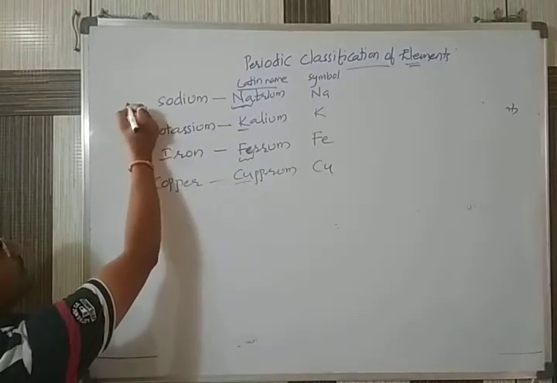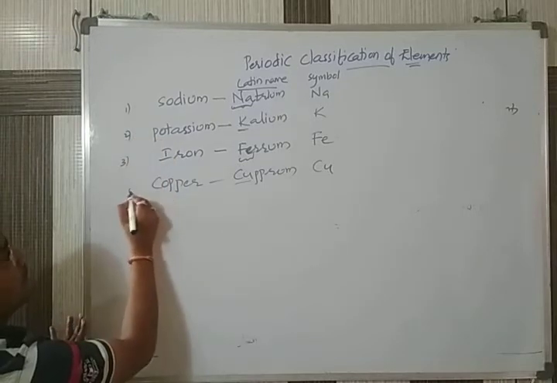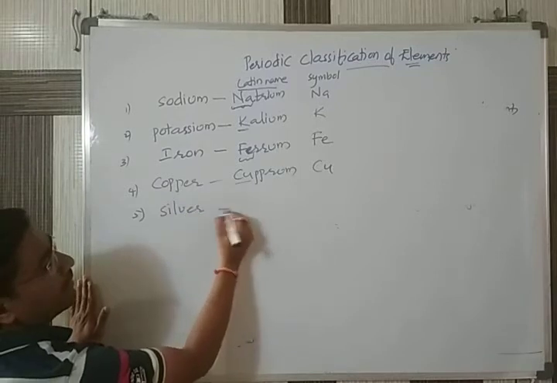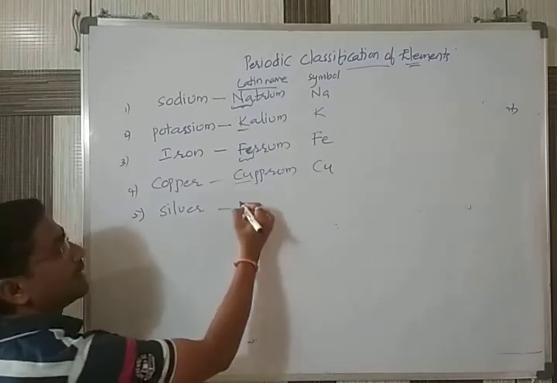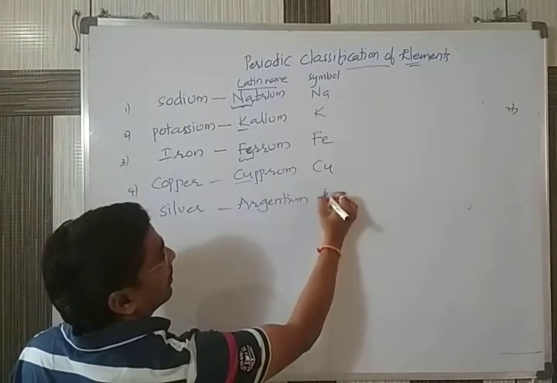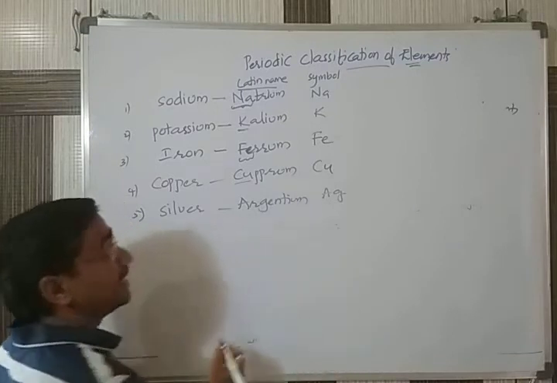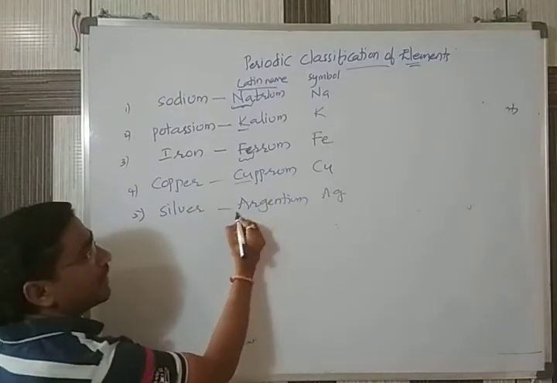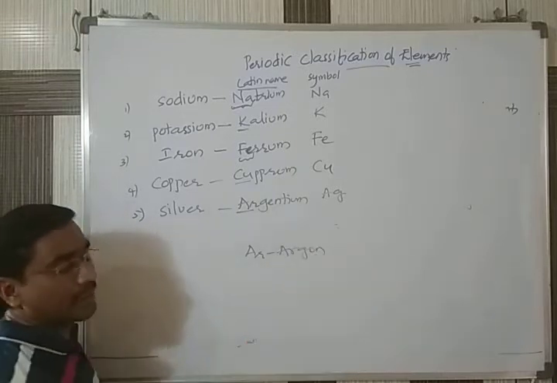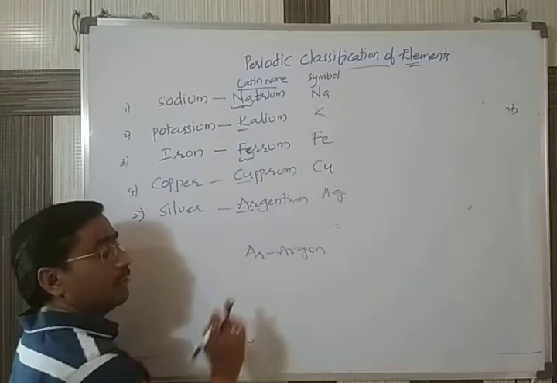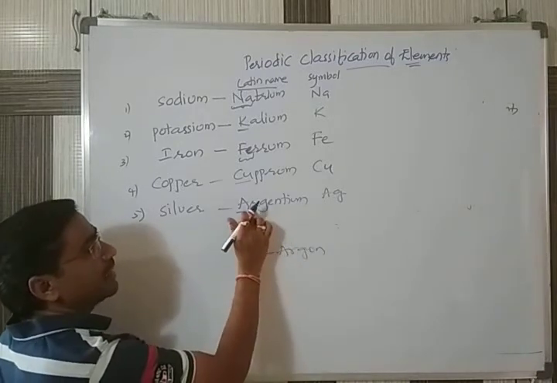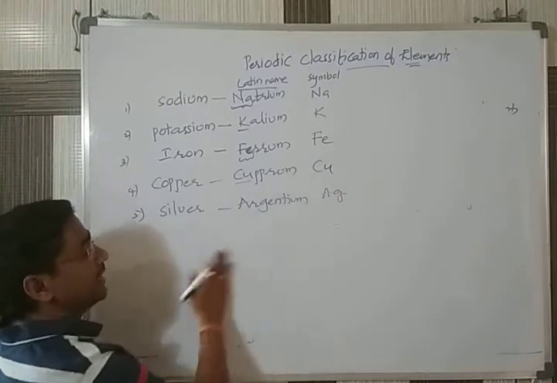Next one we have is silver. Normally it is called argentum. We call it Ag. Sir, why are you taking Ag? We can take the first one. Ar stands for argon, an inert gas. That name is already there. That's why the symbol of one element should not coincide with another. So instead, it is given the symbol Ag.